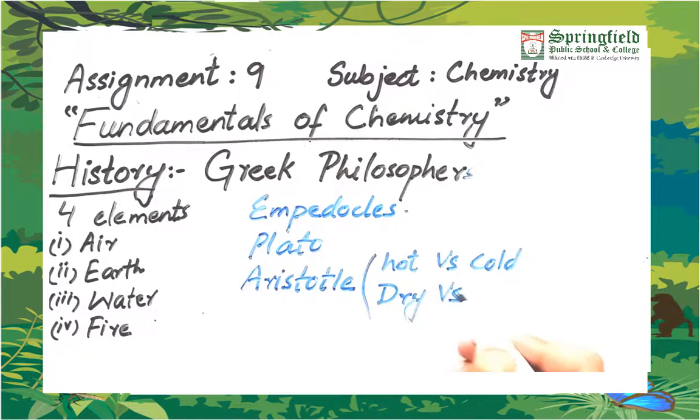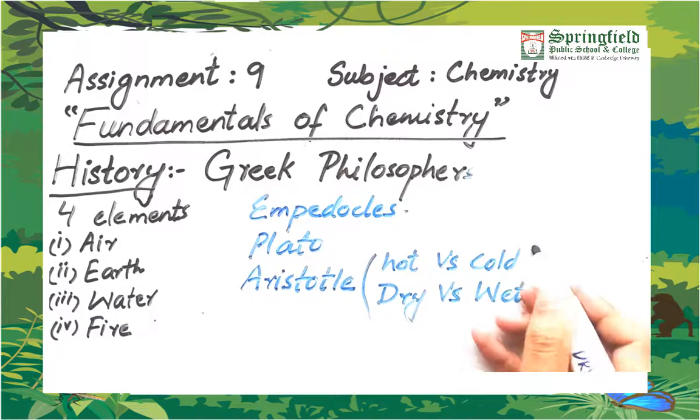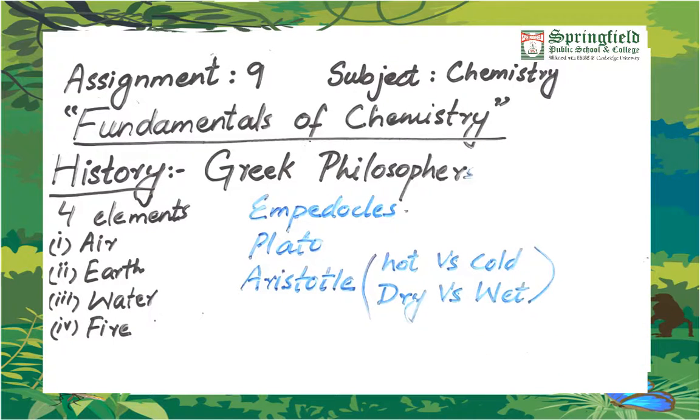So this is how scientists make progress by working on the work of previous scientists or their predecessors. The concept of four elements persisted for more than 2000 years.